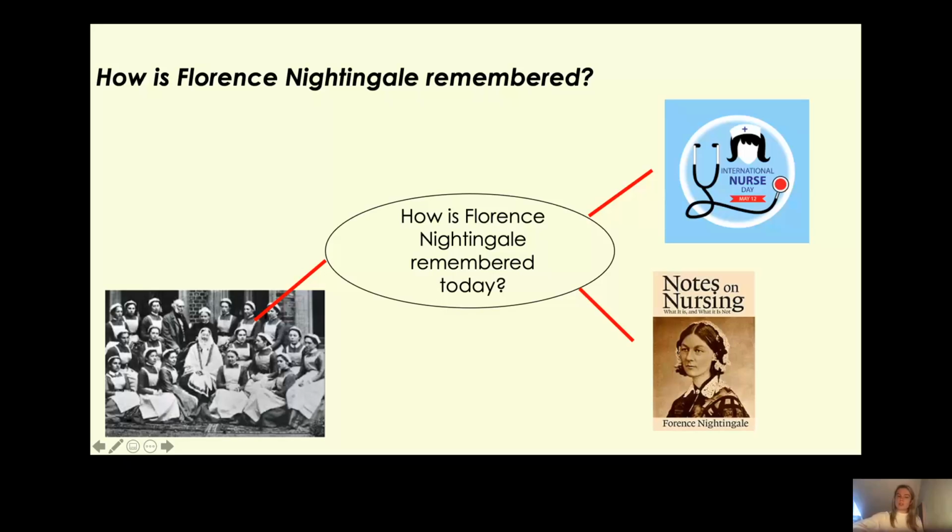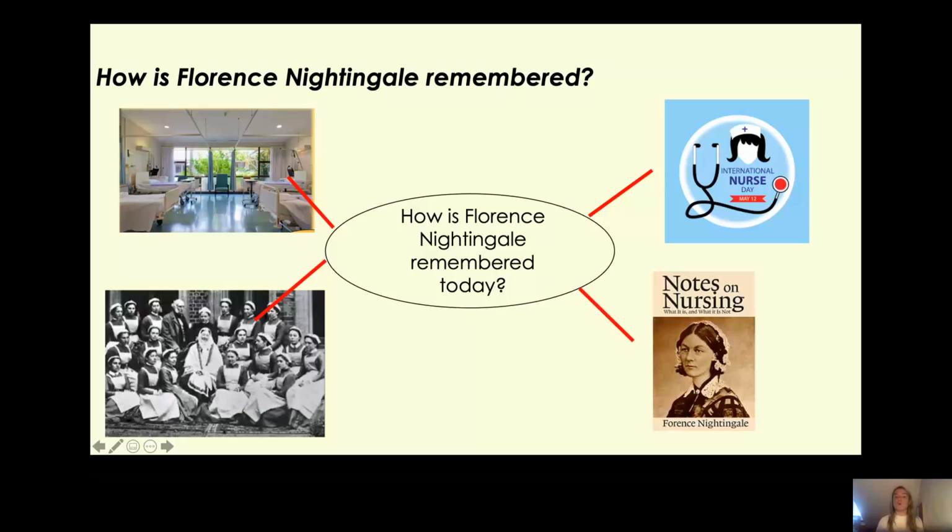Now, another way that she is remembered is by her wards. Okay, can you remember what these wards are called? Yes, they're called Nightingale wards, aren't they? These are the wards that she designed. Remember, they're long, they have beds going up either side, there's lots of room between the beds, it's very clean, and the windows are open so that the air can get through.